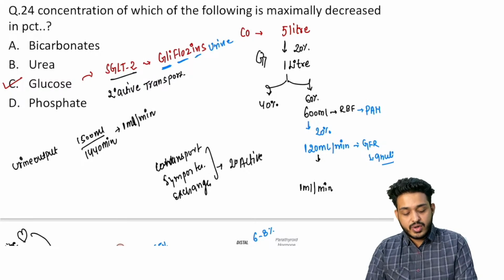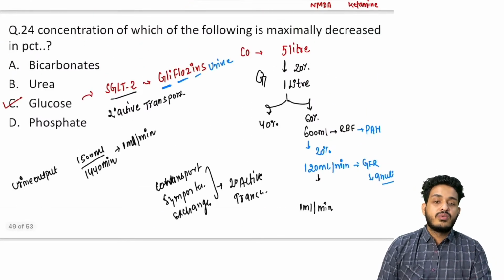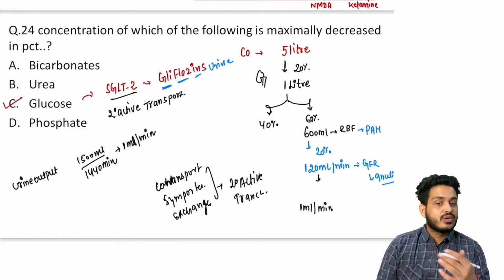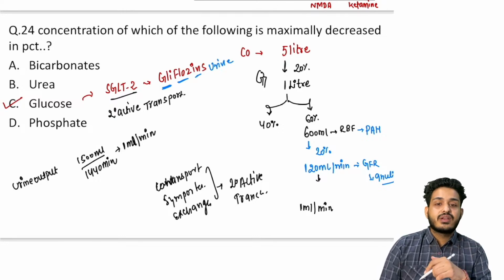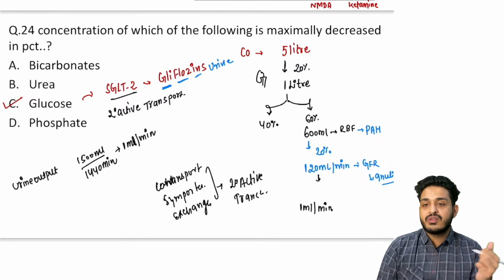This is an important question they ask again and again. What about other things, like the proton pump? It is primary active transport. The sodium potassium ATPase pump is also primary active transport, right?